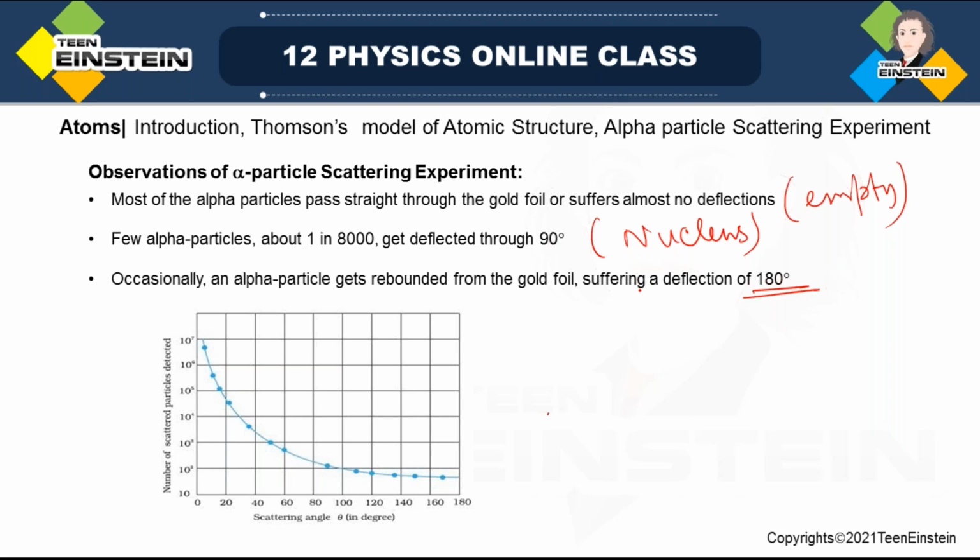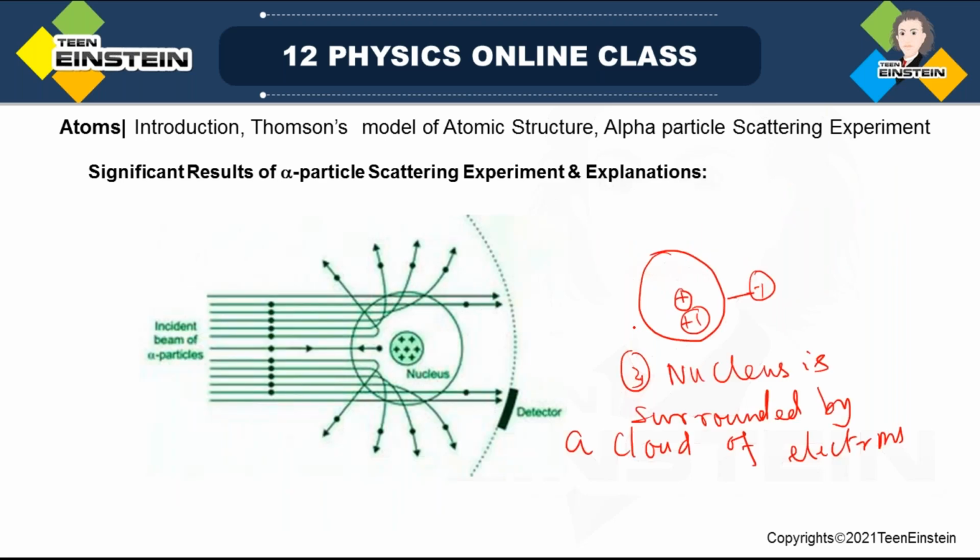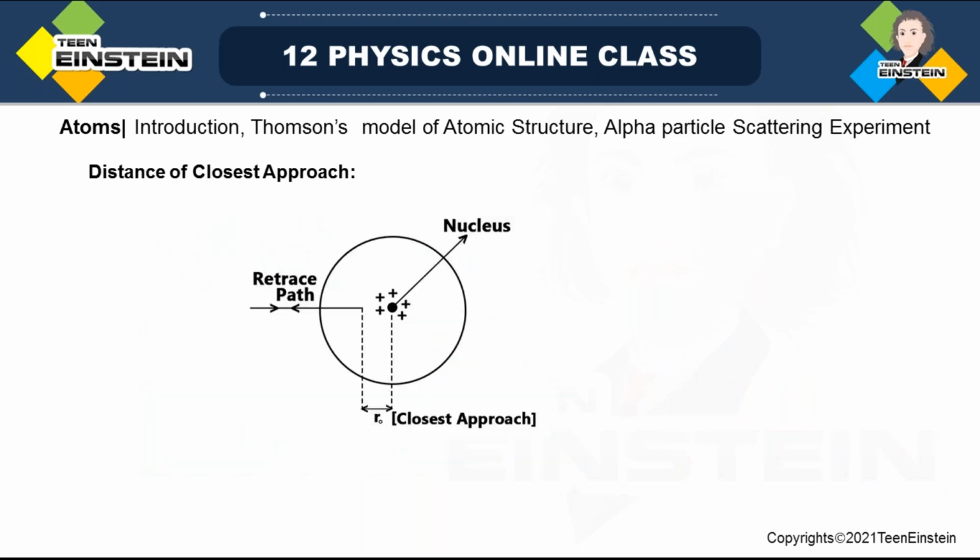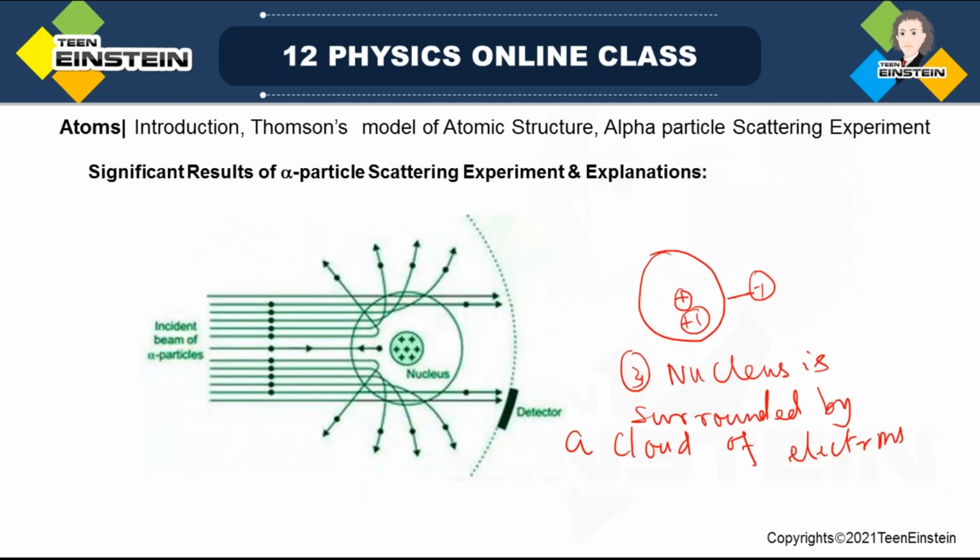So Rutherford discovered the nucleus in the atom, and he also gave the planetary model of atomic structure. So what was that? That the nucleus is sitting at the center, and the electrons are orbiting around the nucleus in various orbits.